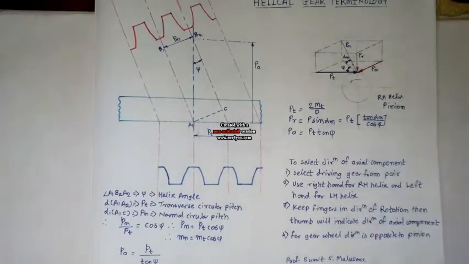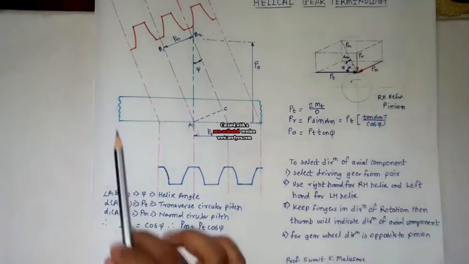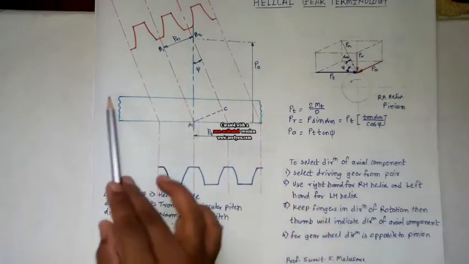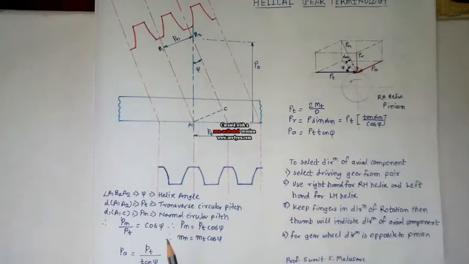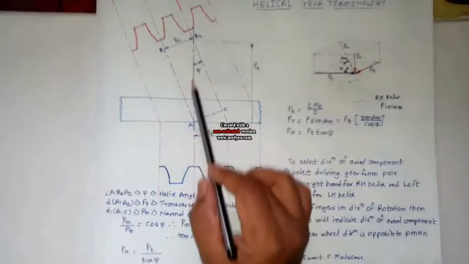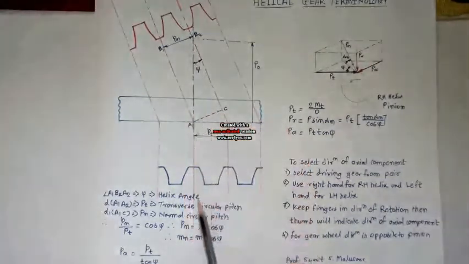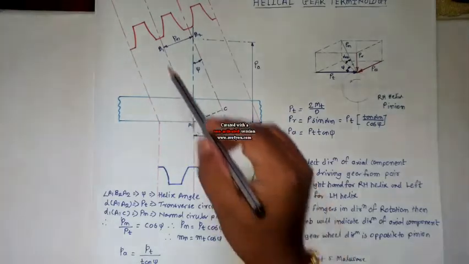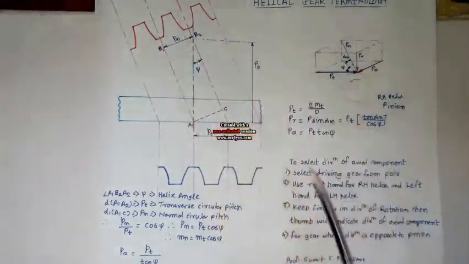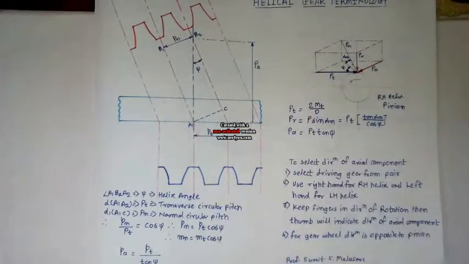Hello friends, so today we start with the terminology for the helical gear. Now this is the cross section of the helical gear blank, and this is the center axis or the center line of the shaft showing along this side, and these painted lines are nothing but the helix lines or the gear cut along the helix.